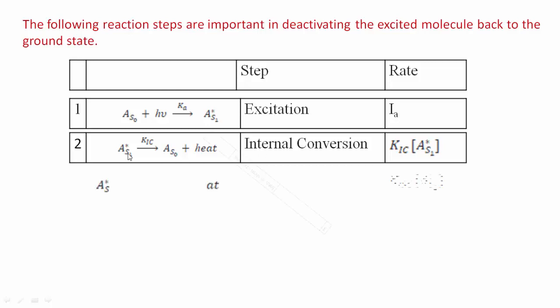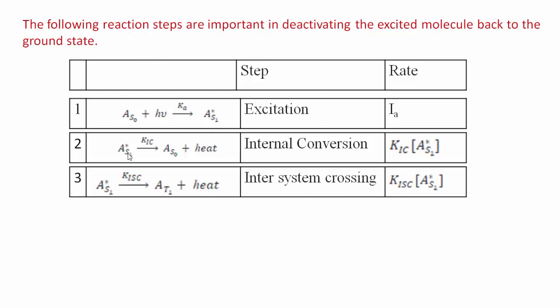In the third step, there may be a possibility of intersystem crossing. What happens here? This excited molecule from the first excited singlet state goes to the excited triplet state by the process of intersystem crossing, ISC, and heat is dissipated.